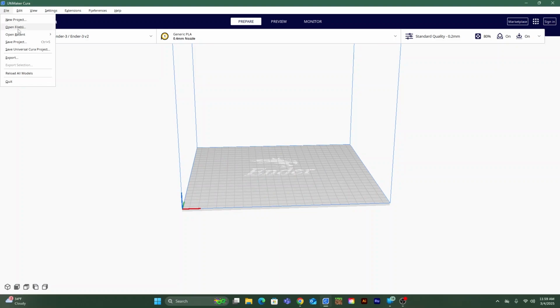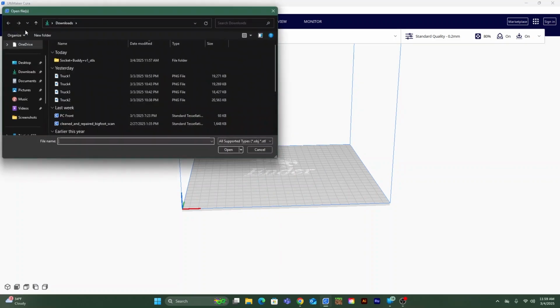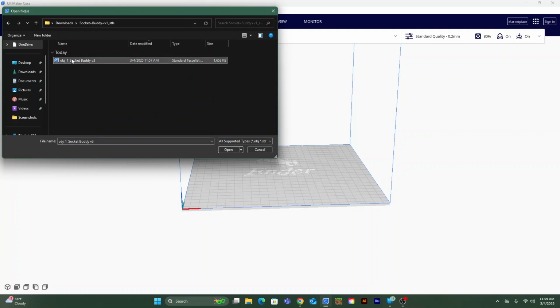Go to the top and click File, then Open Files. Click on the file you want to print, then hit Open. You should be able to move around and see your model.